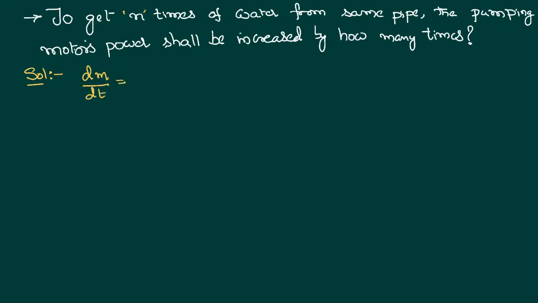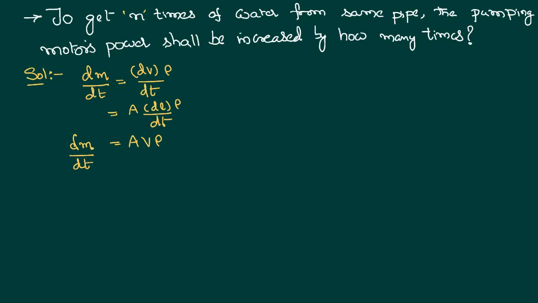We can further write mass as volume into density. Therefore, change in the mass is change in the volume into density by time. We can further write volume as area into change in the length, into density, by time. Therefore, we can write it as area, length by time, or rate of change of length, which is nothing but equal to velocity. So, we can express the mass of the water coming out through the pipe per 1 second as area of cross section multiplied by the velocity and multiplied by the density.